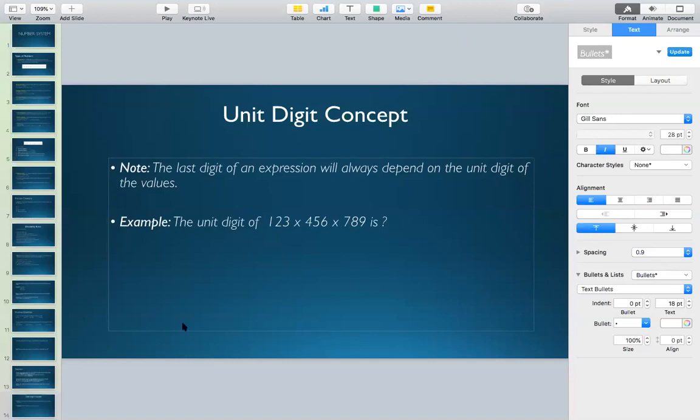Shivam is asking, is it only true for multiplication? Yes, Shivam, it is true for multiplication. In fact, it also works in addition if you are asked to find out the last digit of certain numbers being added. Okay, so Abhishek, is it clear now?